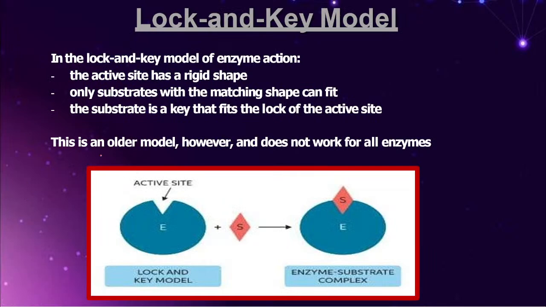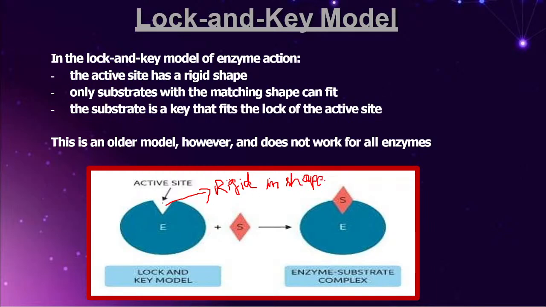I want you people to remember a few unique statements. In case of a lock and key model, every student follow my words correctly, this is what site? Active site. Every student keep this point in your mind. The active site is extremely rigid in shape. So what, if it is rigid in shape, what is going to happen?